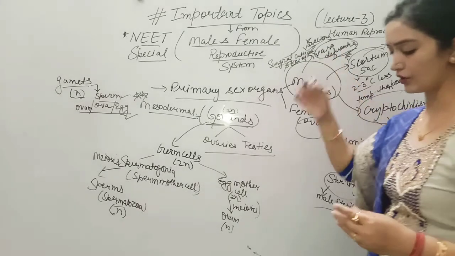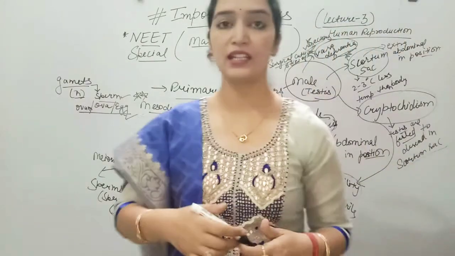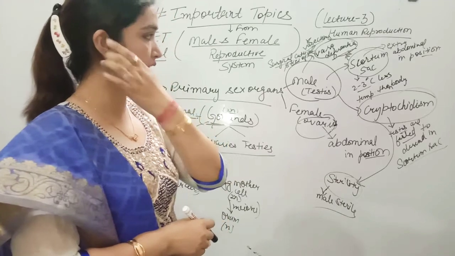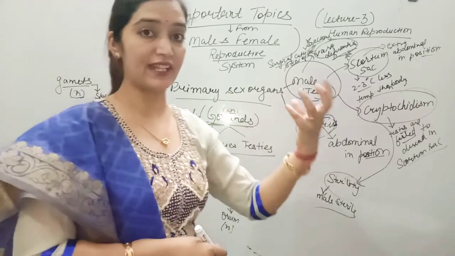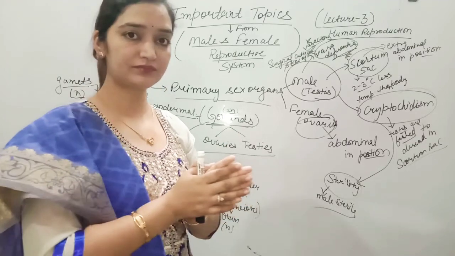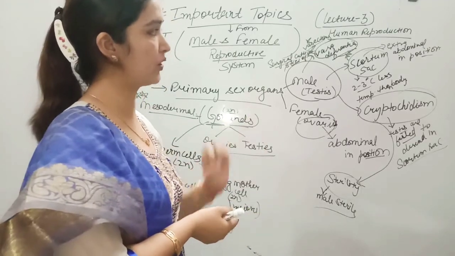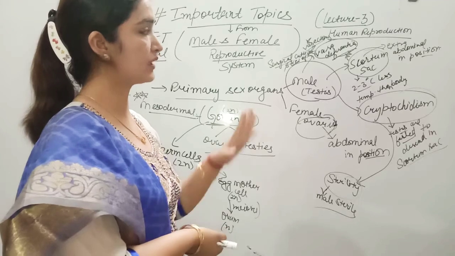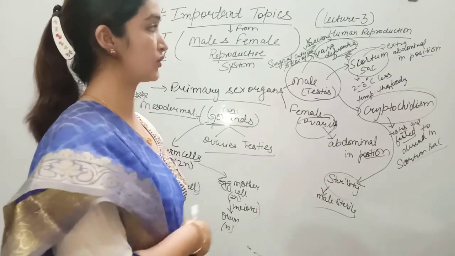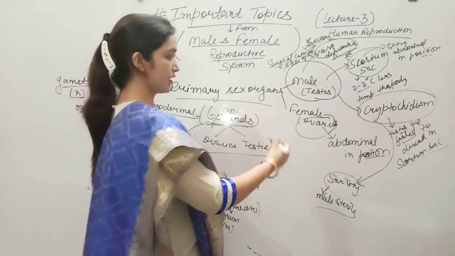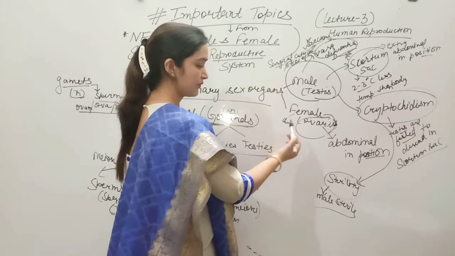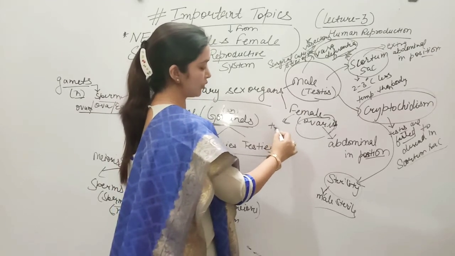Vasa deferentia को अगर हम कट करके टाई कर दे सर्जिकली, in that case sperm will not be able to move inside the vasa deferentia that carries the sperms along with the semen to the genital organ, so that will not go there. Okay, so this is a very good surgical method of contraception in case of males. If we surgically cut and tie the fallopian tube, we have discussed, that is called tubectomy.